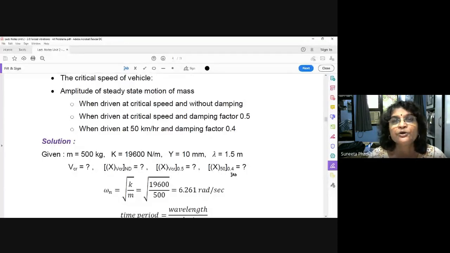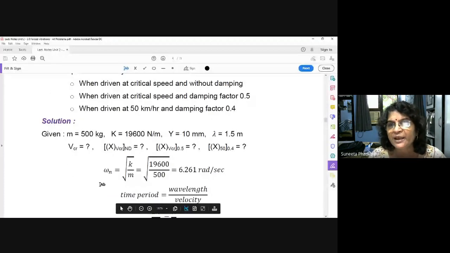Let us find out omega n, the square root of K upon M. K is given, M is given. Simply find omega n, 6.26 radian per second. Now I want to find out VCR. You just convert this omega n into VCR with the help of this formula, nothing else. Tp is equal to 2 pi upon omega n is equal to lambda upon VCR.